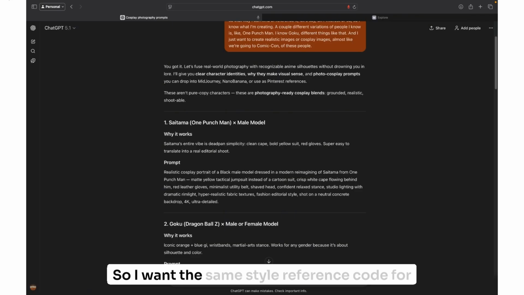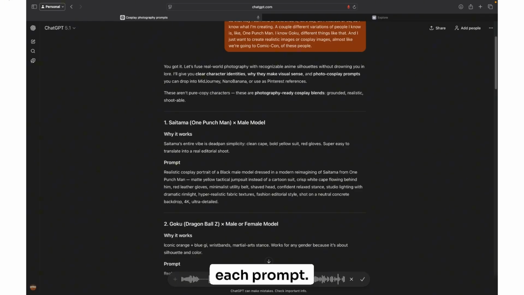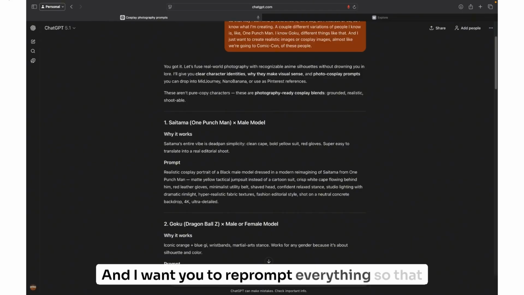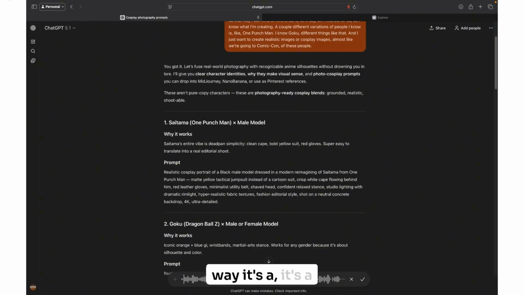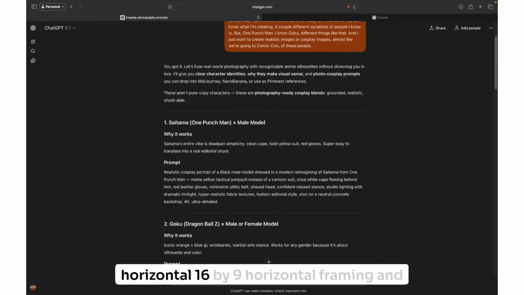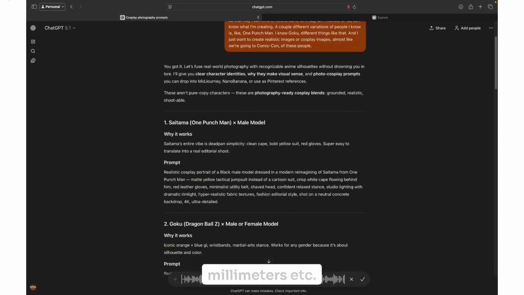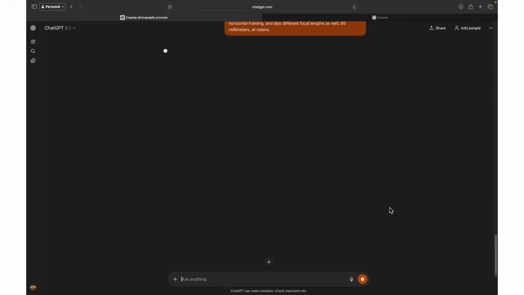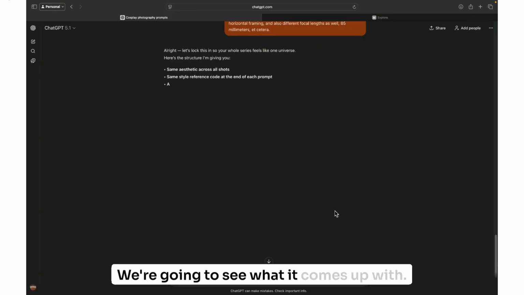So I want the same style reference code for each prompt, and I want you to reprompt everything so that way it's a horizontal 16 by 9 framing, and also different focal lengths as well, 85 millimeters, etc. We're going to see what it comes up with.